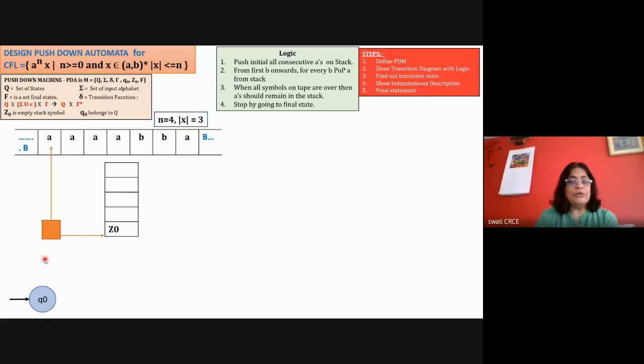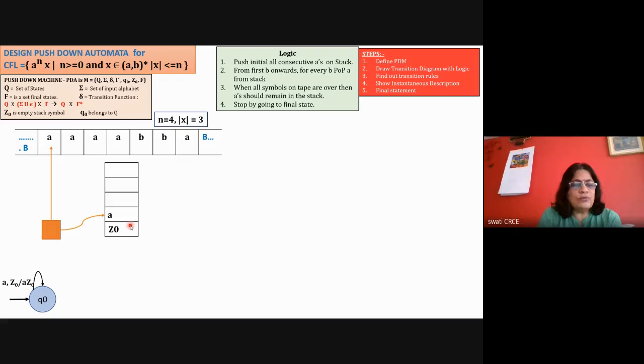Now you need to remember the notations: how to write down these transitions, how to draw the transitions, and how to write down the rules. Once you know this notation of representation, it is very easy to solve these problems. In the state Q0, with A and Z0 and a push operation, the stack contents will become AZ0.